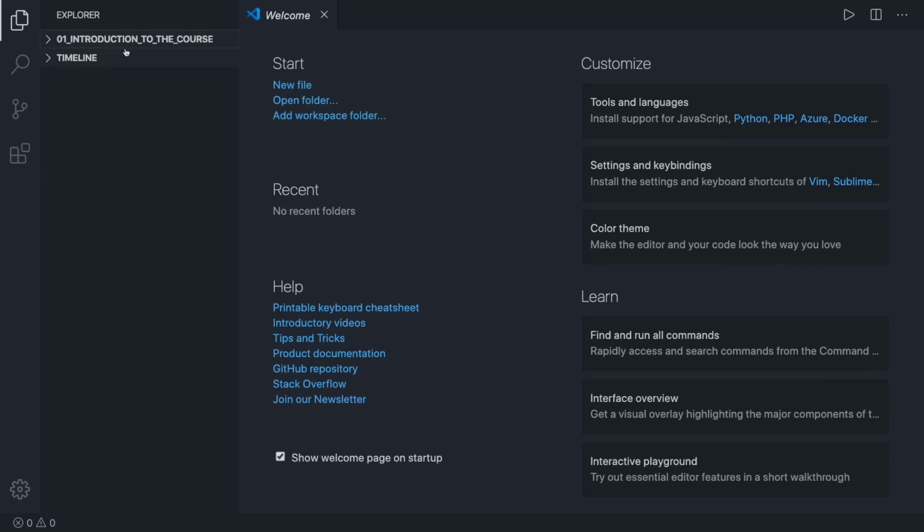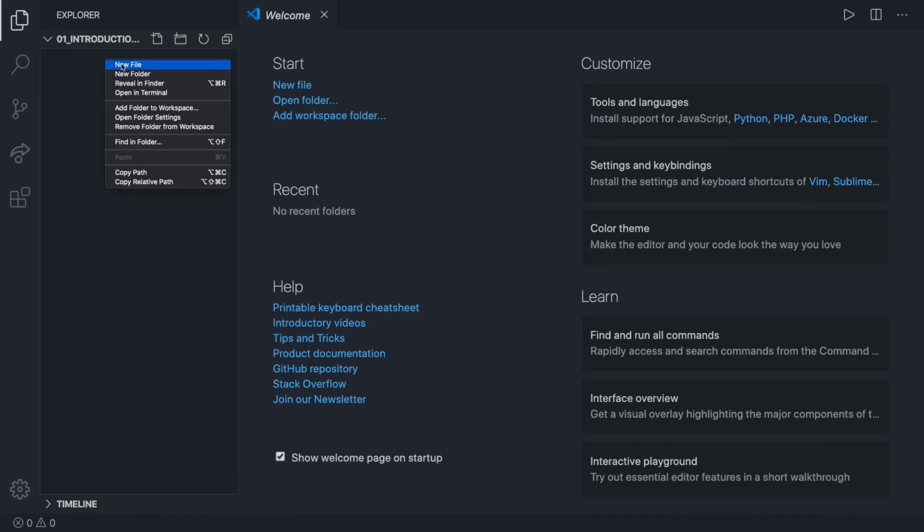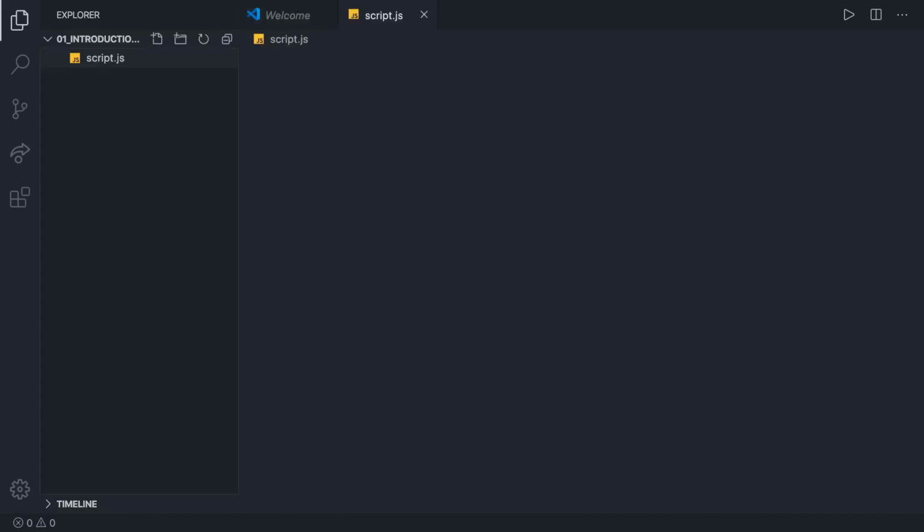Once you open it, you'll see that we have this timeline. You may have a lot more stuff here, but the only thing that we're concerned with is this part with the folder name. You can expand that. Right now, you can create a new file by right-clicking, clicking New File, and then you can type the file name. In this case, it's going to be script.js.